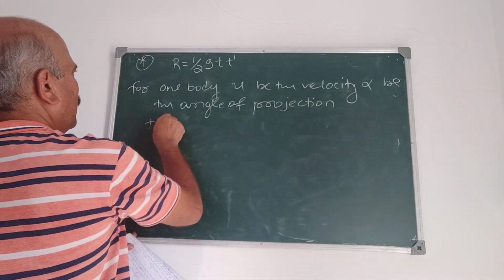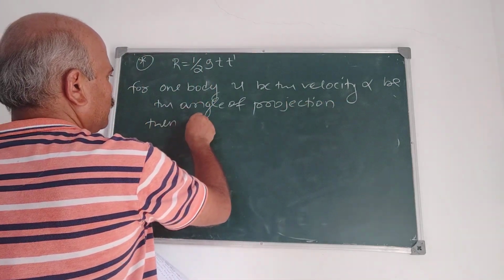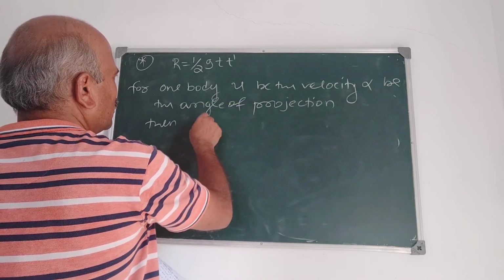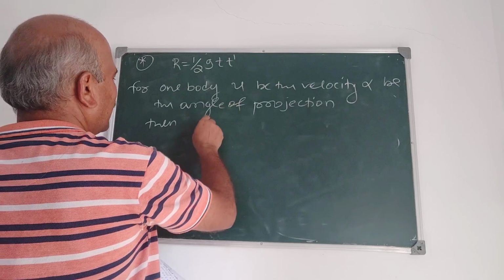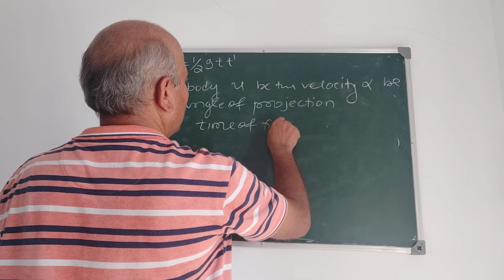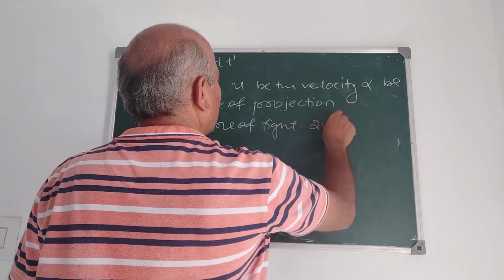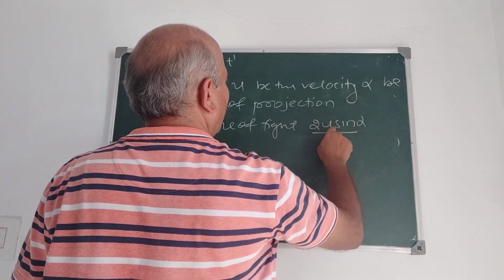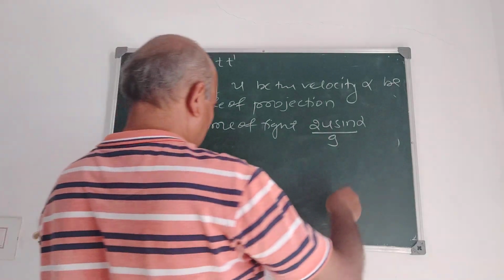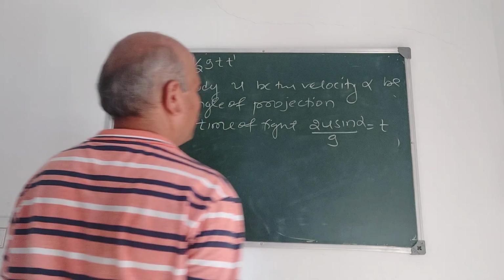Then what do you get? Horizontal range for one. Then time of flight, I take time of flight as 2u sin alpha upon g. I take this as t.